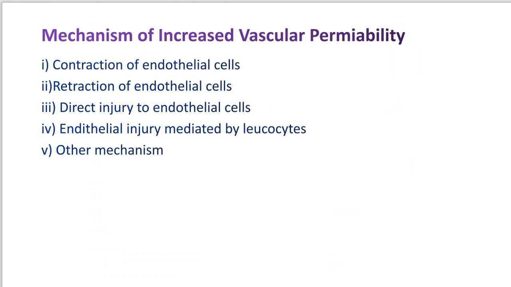After that we can see the mechanism of increased vascular permeability. In acute inflammation, the normally non-permeable endothelial layer of the microvasculature becomes leaky.